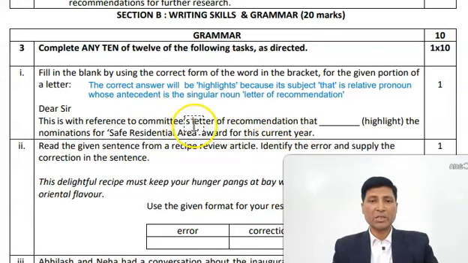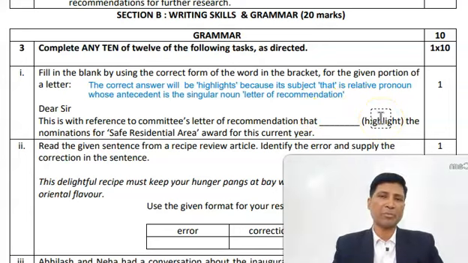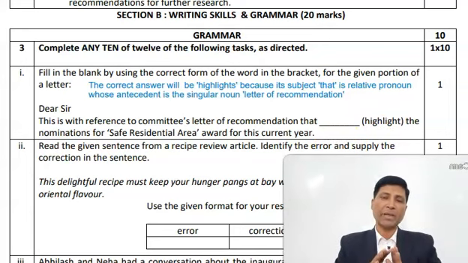So here that is coming for letter of recommendation, and letter of recommendation is singular, therefore that is singular. And because that is singular, this verb should be singular. So this question has been based on subject and verb agreement. So whenever you are answering a question, please answer in this way.